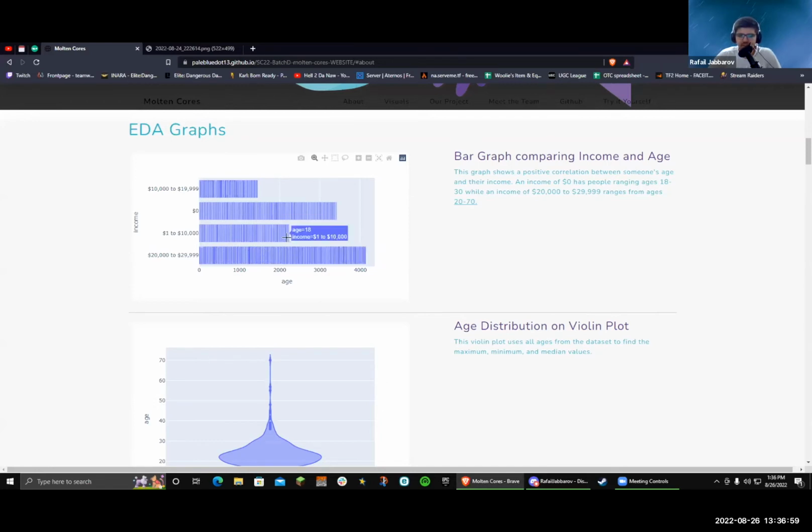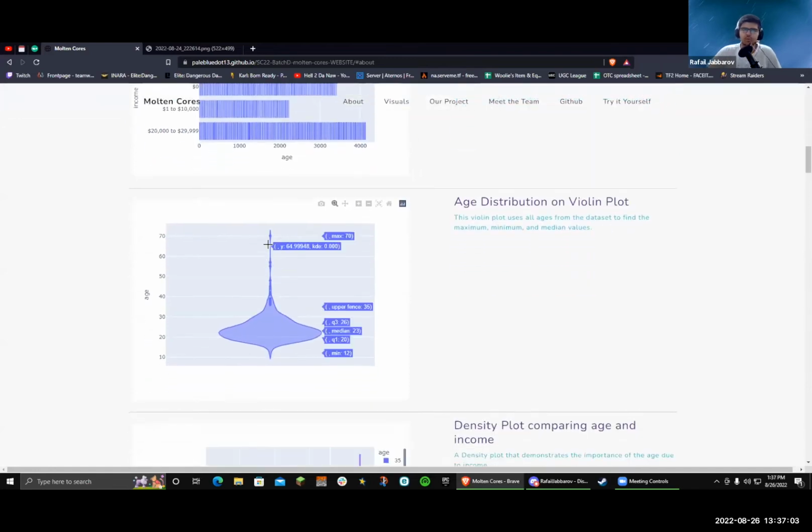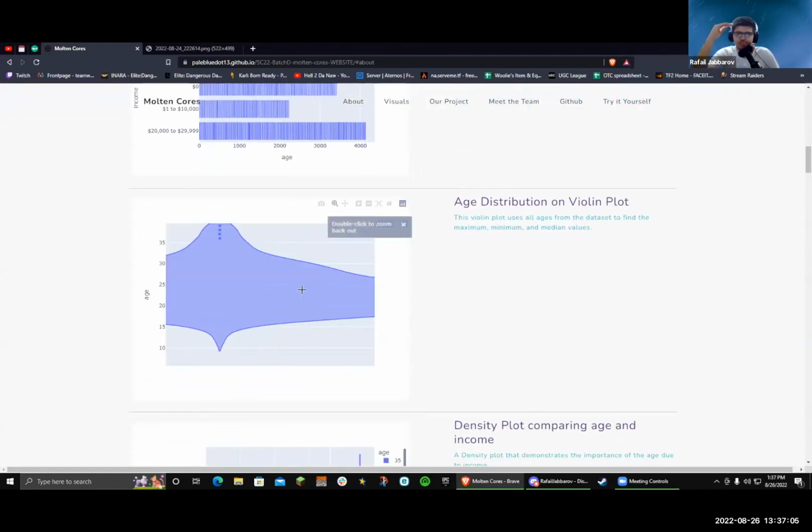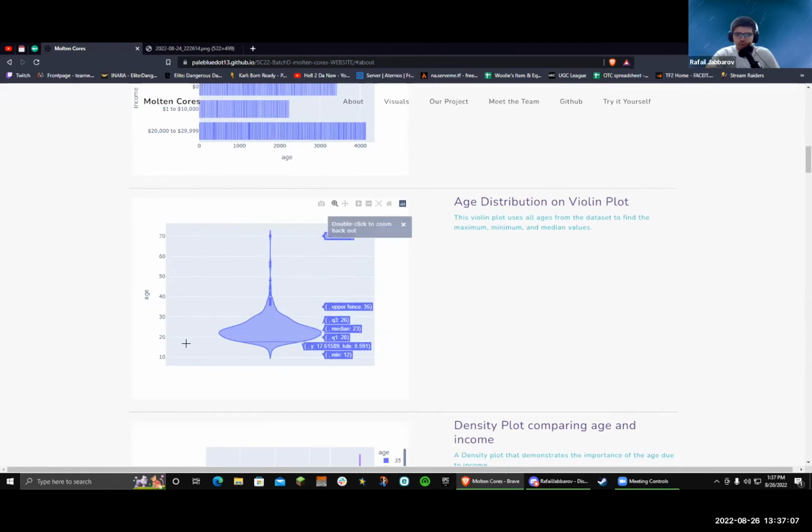And secondly, we have a violin chart which shows between what ages most people wanted to attempt suicide. From here we can see that it's mostly between 18 and 25. Additionally, we can see the minimum and maximum: the maximum is 70 and the minimum is 12.